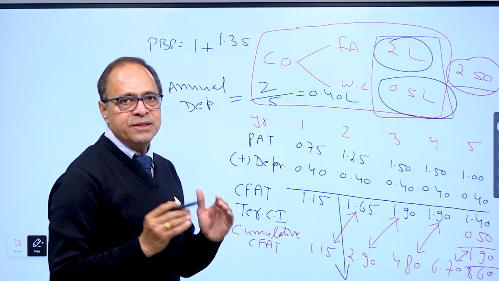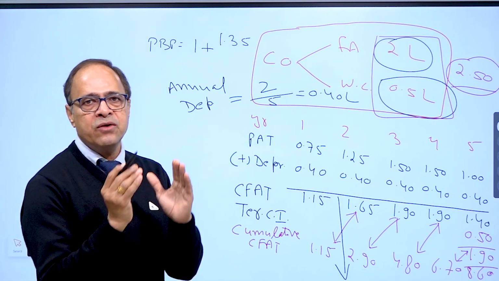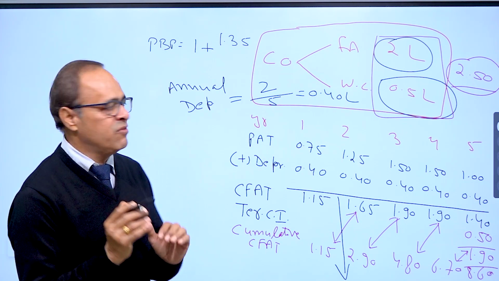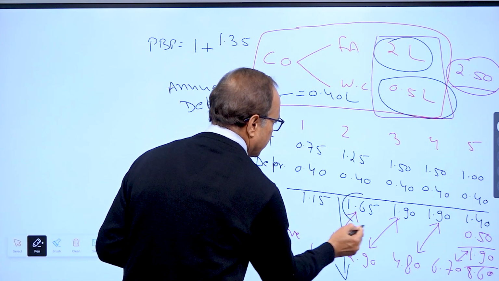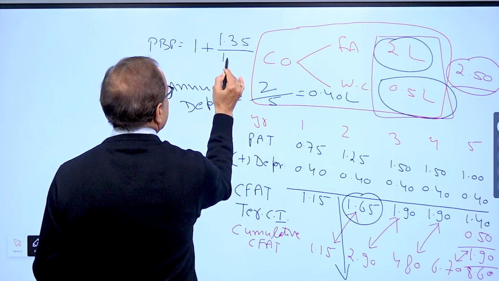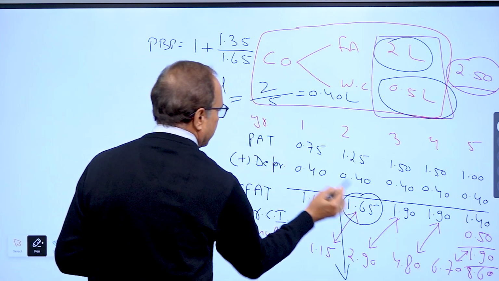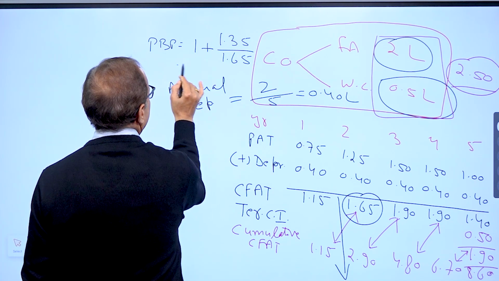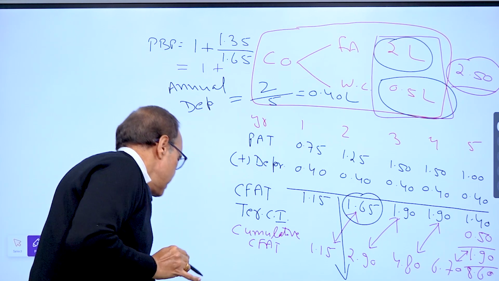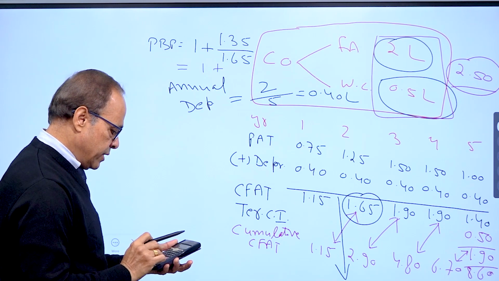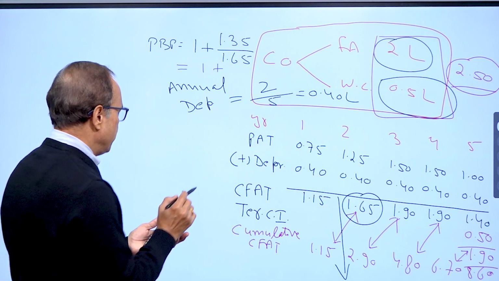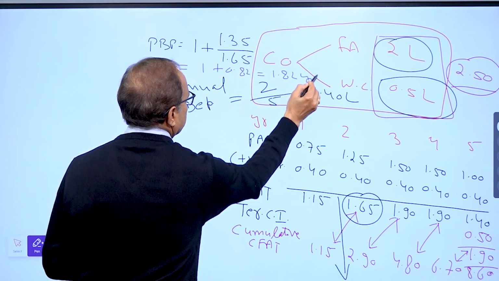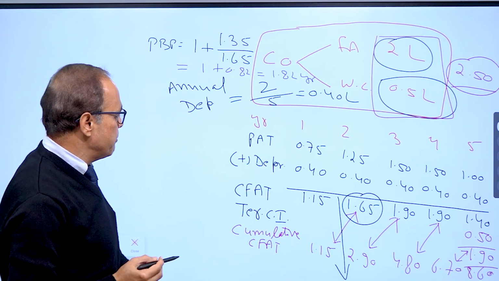It means in second year, as soon as we reach at 1.35 landmark from cash inflow, we recover our total investment. And how much we are getting in second year? 1.65. So we get payback period equal to 1 plus, so 1.35 divided by 1.65, 0.82. So 1.82 year. So our payback period is 1.82 year.